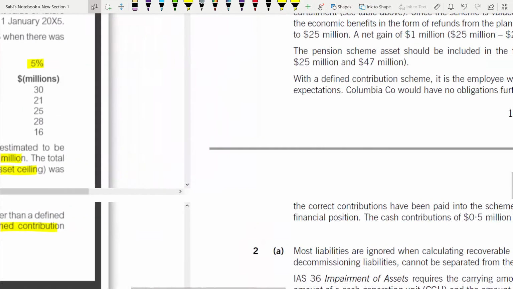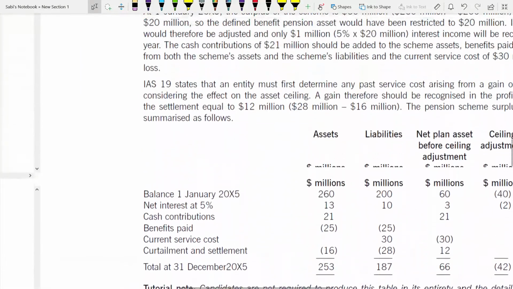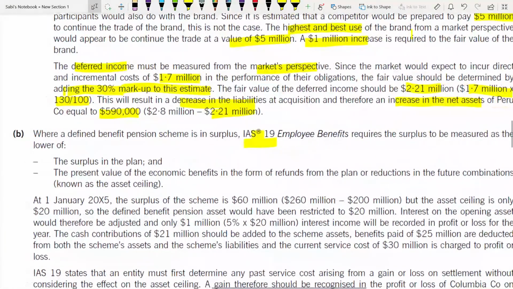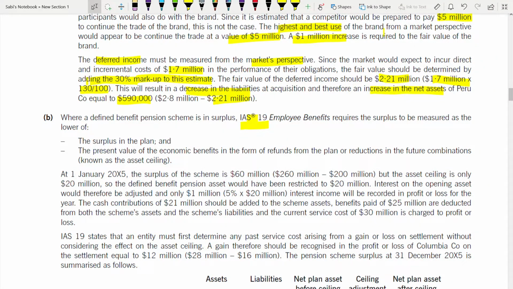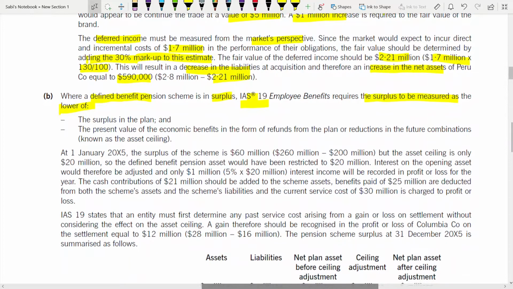Now, which standard do you need to use? IAS 19. Where a defined benefit pension scheme is in surplus, IAS 19 requires the surplus to be measured at the lower of these two things. What is it? The surplus in the plan and the present value of the economic benefits in the form of refunds from the plan, known as the asset ceiling. The lower of these two things.